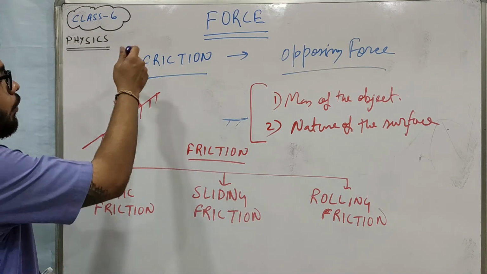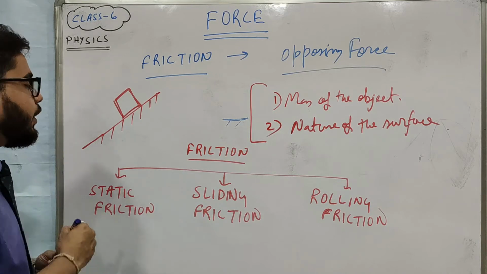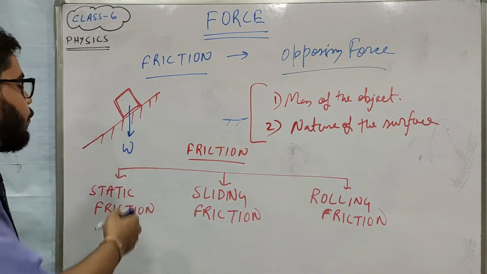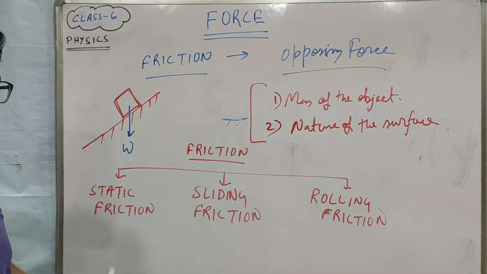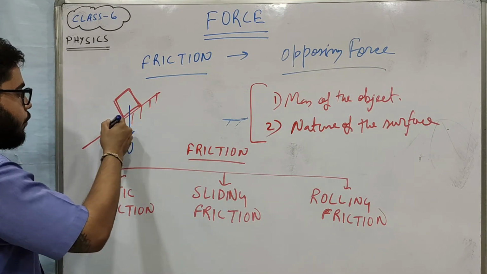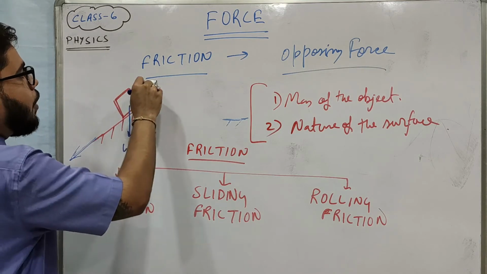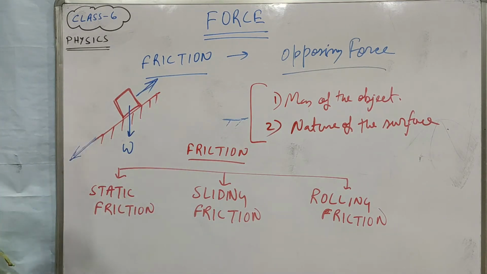If you know, the block will be moving in this direction because of the gravitational force that is working downwards. One component of this gravitational force is applying in this way, so the body will move in this direction. All right. So the friction force will work in the opposite direction. So this is known as sliding friction. I hope you understand about sliding friction.